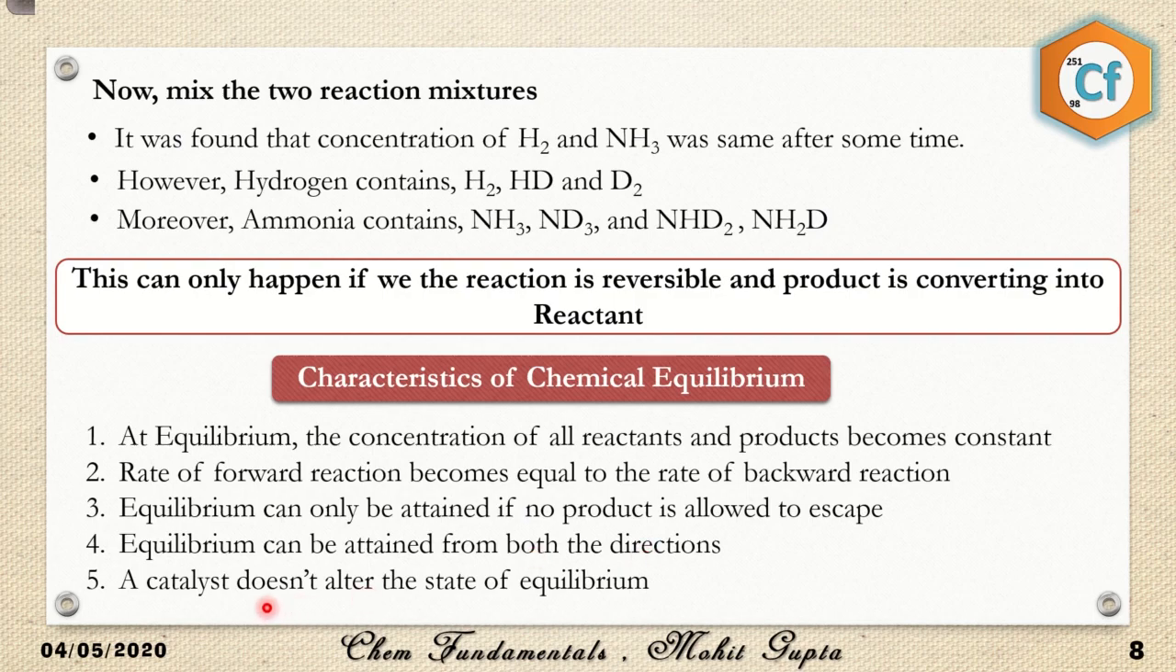And the most important thing is that a catalyst doesn't alter the state of equilibrium. If you add a catalyst, it won't make any difference. It will just make the rate of reaction faster, but it doesn't mean that it will disturb the equilibrium. For example, if it takes 1 hour to reach equilibrium, after adding a catalyst it will take only 5 or 10 minutes to reach the equilibrium. A catalyst increases the rate of the forward reaction as well as the rate of the backward reaction, which means the rate of forward is always equal to the rate of backward. So a catalyst doesn't alter equilibrium. It just makes the rate of reaction faster for forward as well as backward.